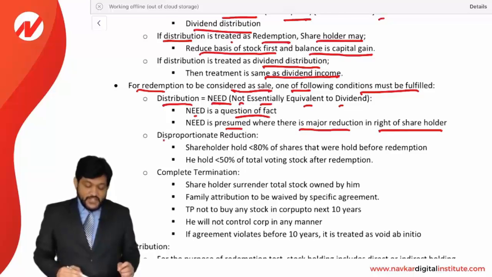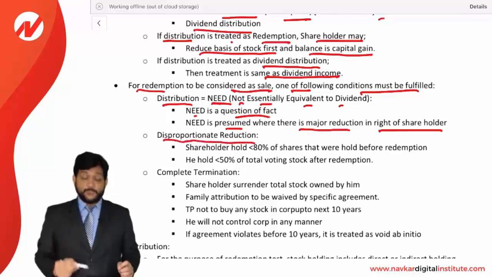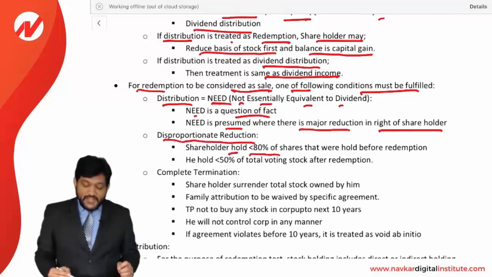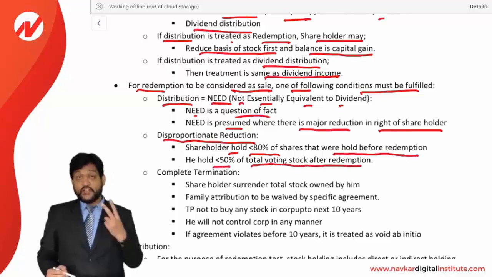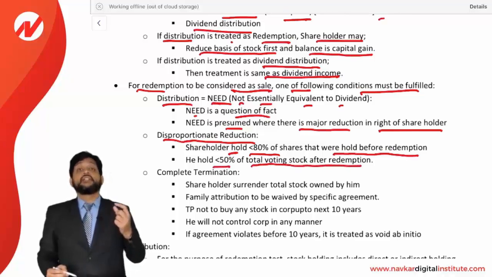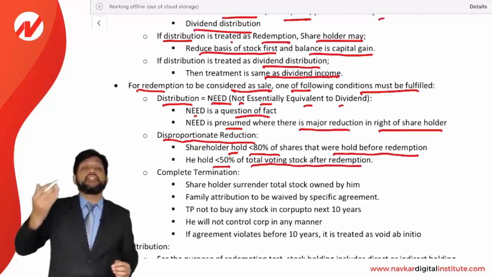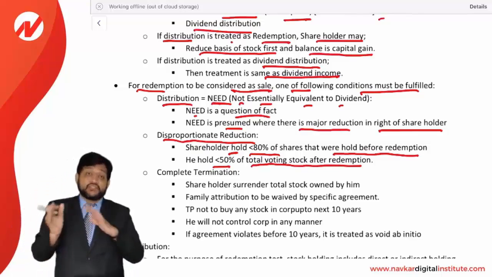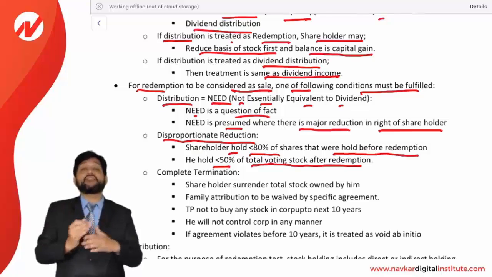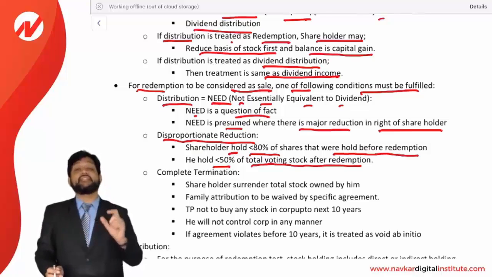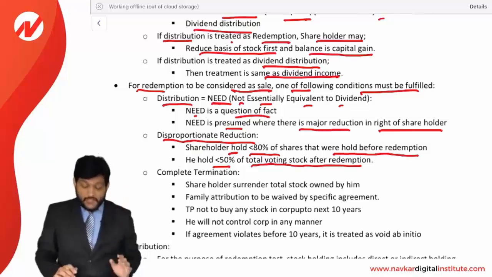Second condition, disproportionate reduction. What is a disproportionate reduction? Shareholder holds less than 80% of the shares that were held before redemption, and he holds less than 50% of the total voting stock after redemption. Two conditions have to be fulfilled. He should hold less than 80% of what originally he was holding, and his total holding after the redemption should be less than 50%. Then it is considered as a disproportionate reduction.